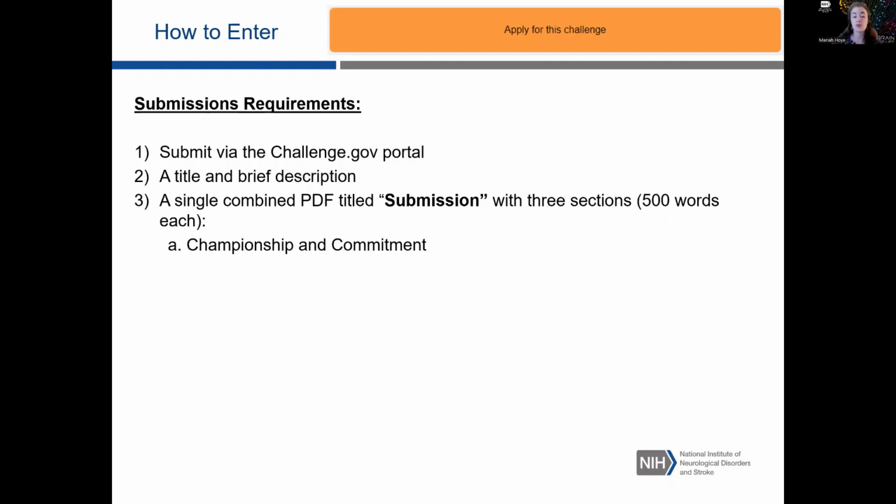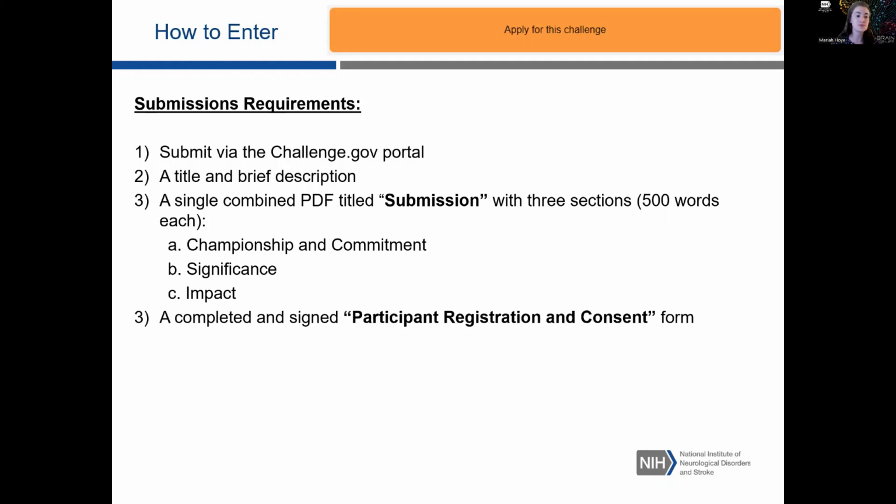each. So there will be an essay on your championship and commitment to the activity you're describing, the significance of the activity as it relates to rigor and transparency, as well as the impact that this activity has had on the broader community. And I'll describe each of those in more detail on the next slide.